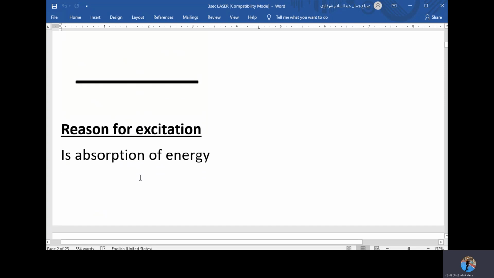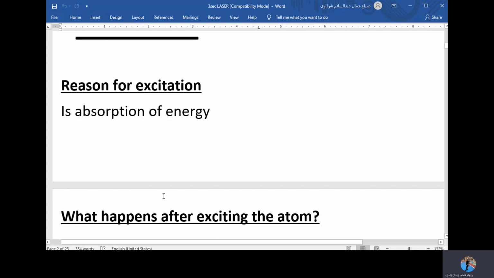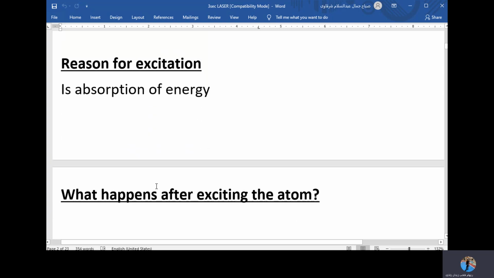We said that the excitation of the atom could happen if the atom receives or acquires a certain amount of energy. Why did the atom get excited? Simply because of the absorption of energy. The atom absorbed some form of energy, and this energy allowed the atom to transfer from ground state into a higher energetic state. We call it excitation.